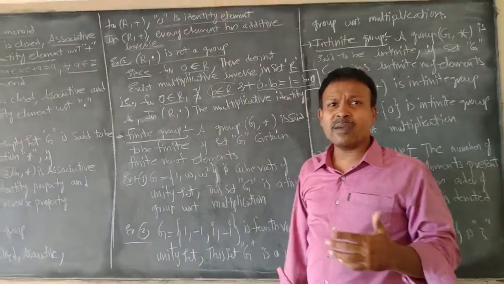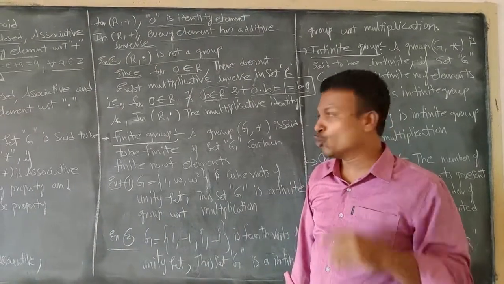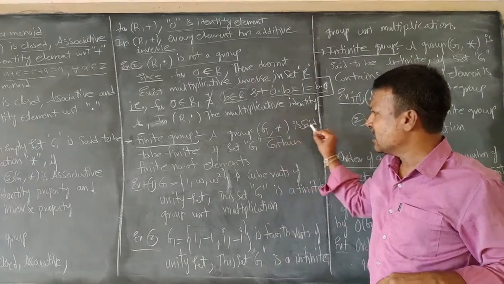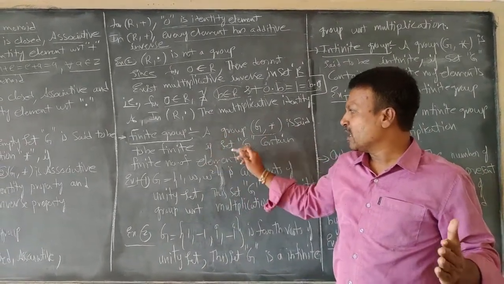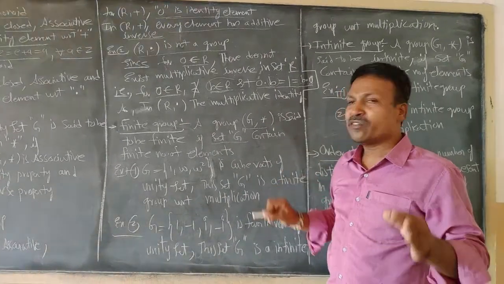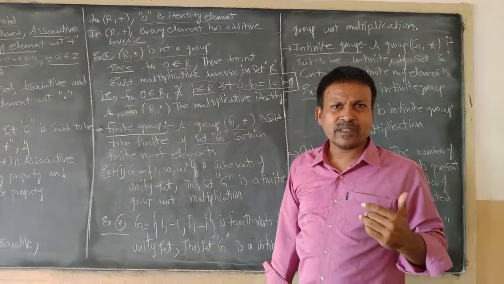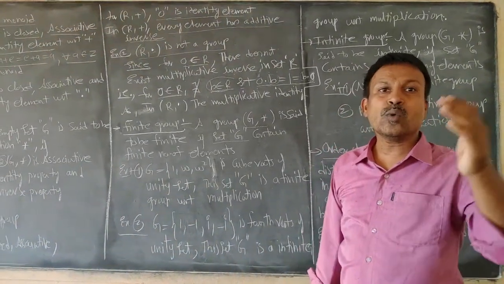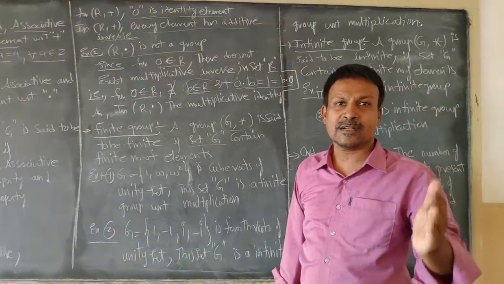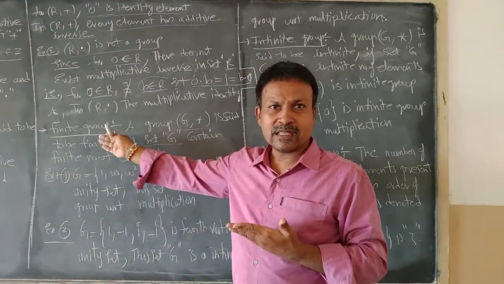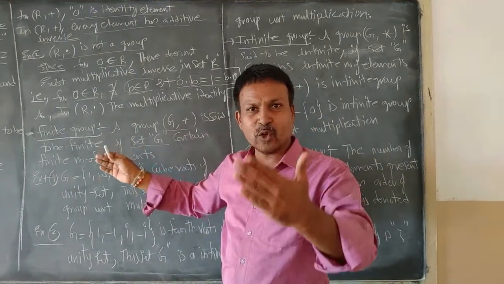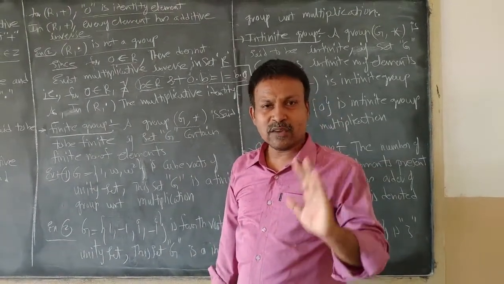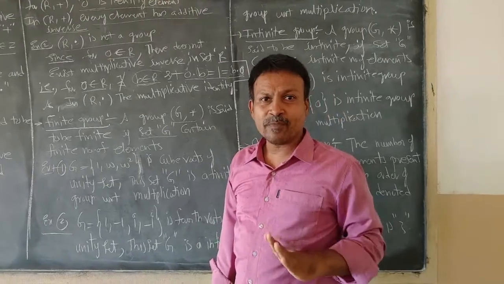Next, I am moving to the next definition, that is a finite group. What is a finite group? A group (G, *) is said to be a finite group if the set G contains a finite number of elements. Finite itself says countable, that is, we can count the elements which are present in a particular set. So G should satisfy all the properties of a group with respect to operation star, and G should contain a countable number of elements. Then we can conclude that the group G is a finite group.